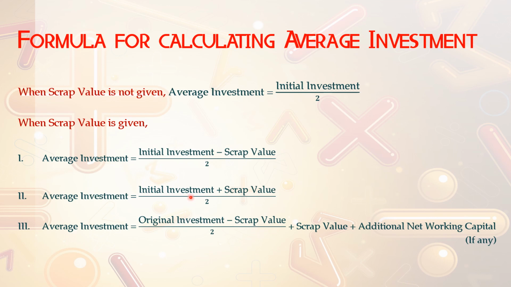That is, original investment, initial investment, everything is the same, divided by 2, plus, okay, this whole answer plus scrap value and any additional net working capital if it is given. So that is to be added. This is the most acceptable method to calculate average investment. So let us see a problem.